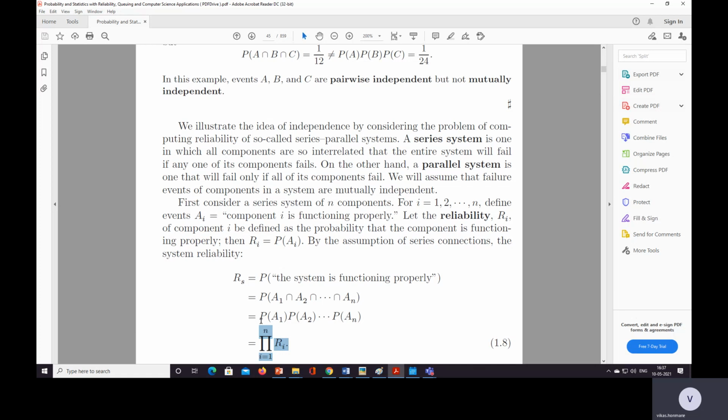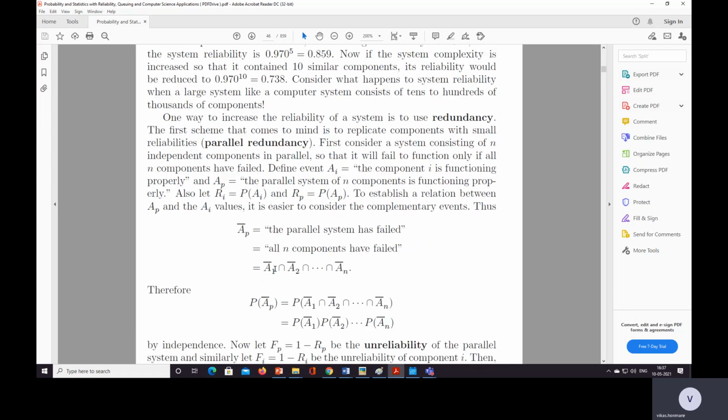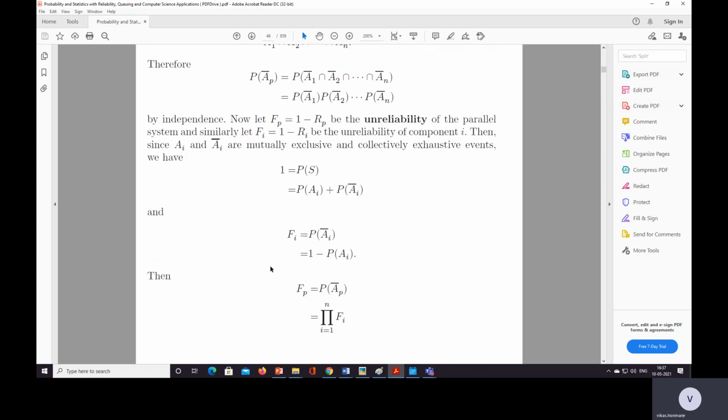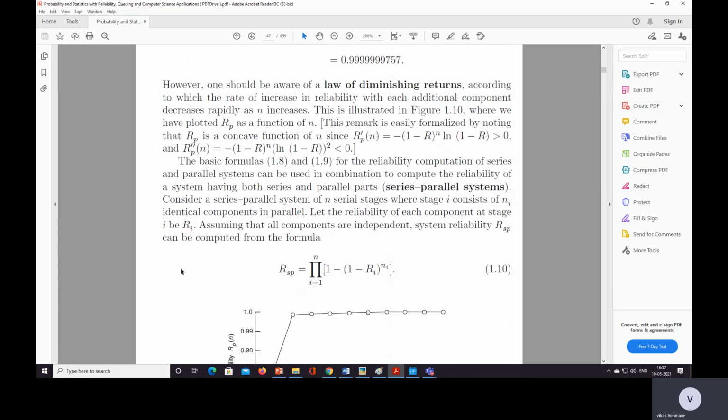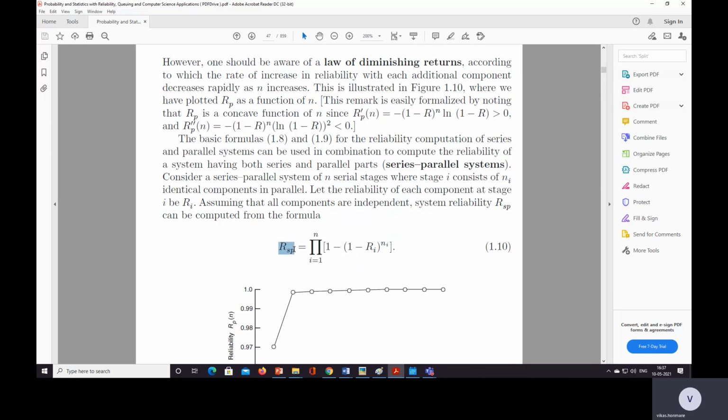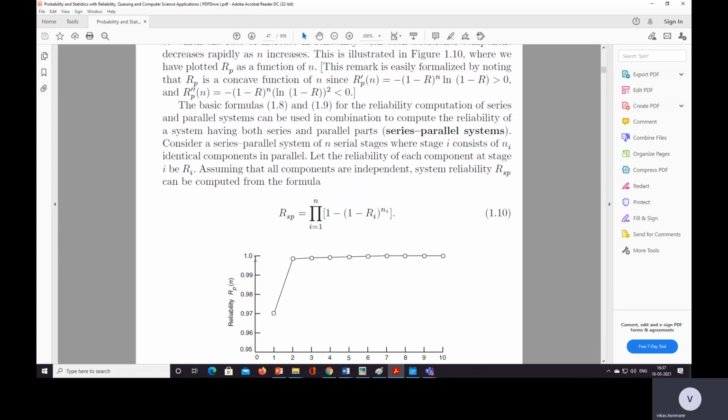From this we can understand that when we connect components in series, the reliability decreases, but when we connect n components in parallel, the reliability increases, but only up to a certain point. So we can use the series-parallel system, which is the product over i equal to 1 to n of (1 minus (1 minus Ri) raised to ni). Okay, so this is the series-parallel system.